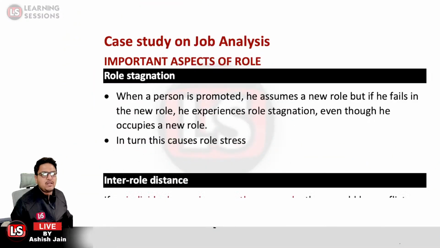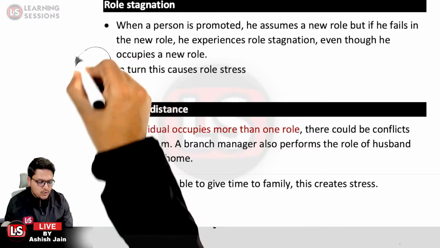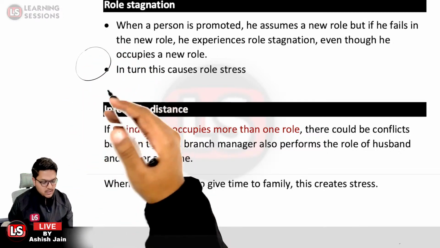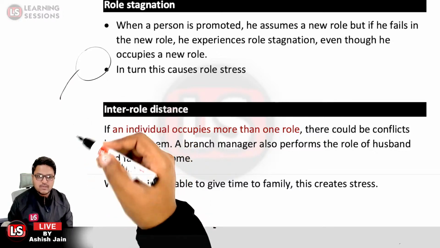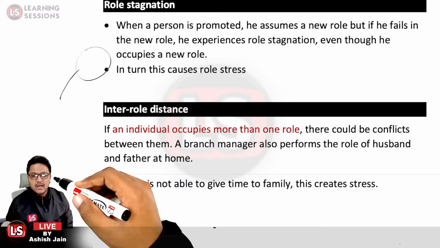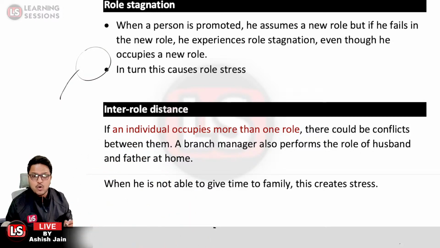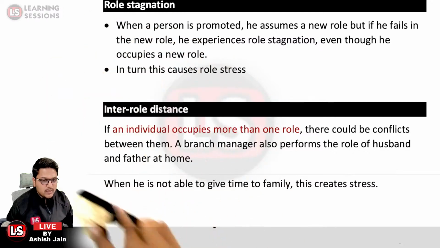Second one, it is related to inter-role distance. As an individual, you occupy different roles, more than one role. At home, you are a husband, a father, a son. At office, you are an officer, and you have to fulfill responsibilities there. And sometimes it feels like, so as to honor one of the obligations, I'm not able to honor the others.